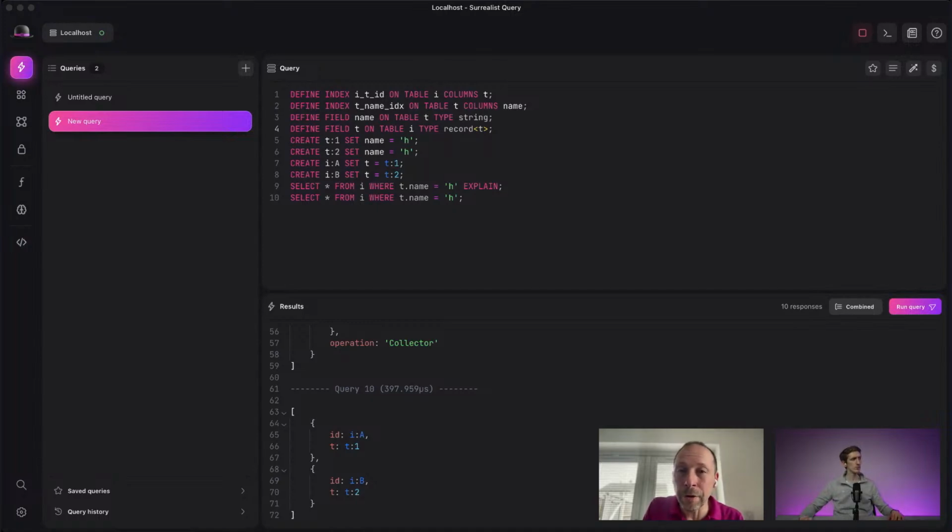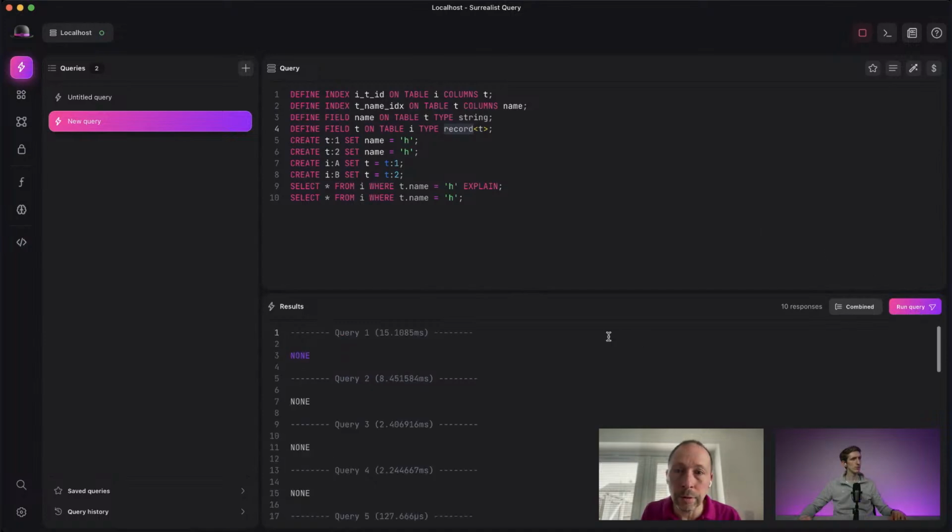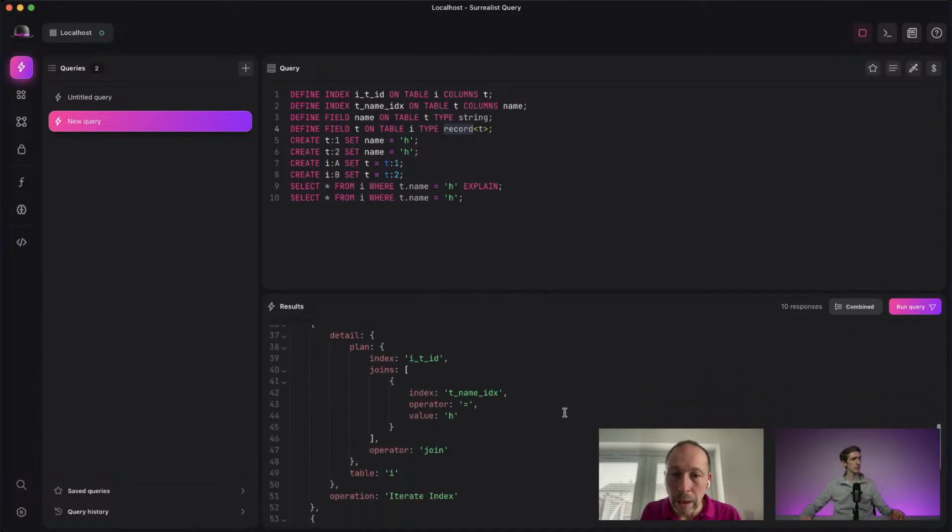And here, when we want to filter on a record, if the record is indexed, and this is new, introduced with 1.5, then the query is going to be faster. And we call that join because it's a kind of join, in fact, behind the scenes. So if I show quickly, you can recognize that when I run this query. So I did it already.